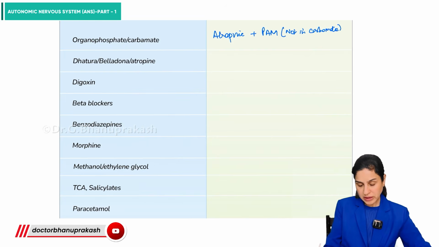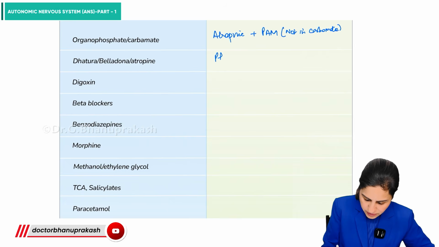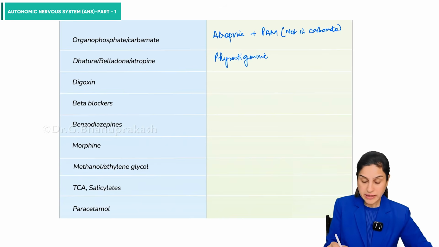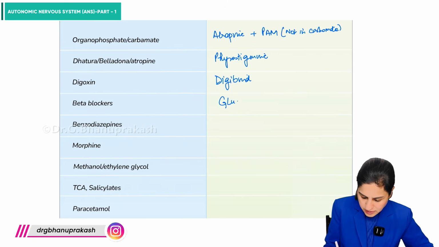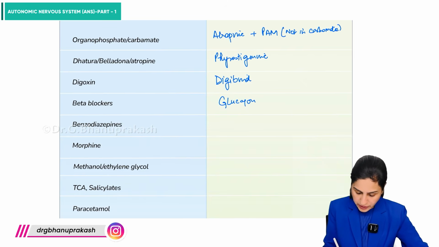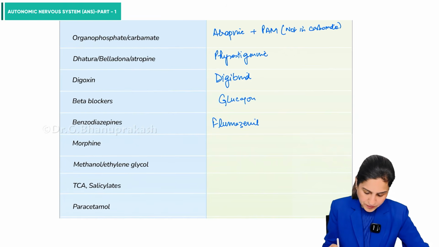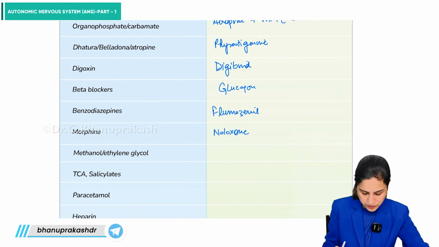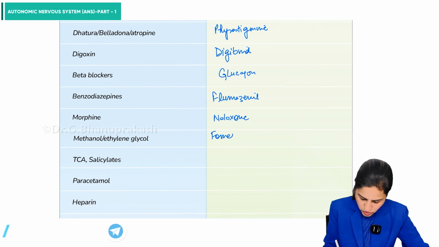Datura, belladonna, atropine. So whether it is atropine poisoning, belladonna, or datura, same thing. You give physostigmine, a tertiary compound, not a quaternary compound here. Digoxin, we have digibind or digifab. Beta blockers, glucagon. Benzodiazepines, flumazenil. Morphine, naloxone. Methanol or ethylene glycol poisoning, we have fomepizole